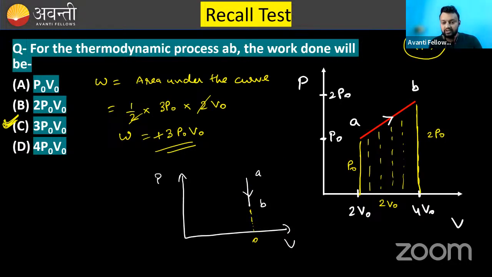There is no area that this graph is going to cover. So that means work done in this process is 0. This is again a simple question, but you need to keep this in mind. It will help you a lot.